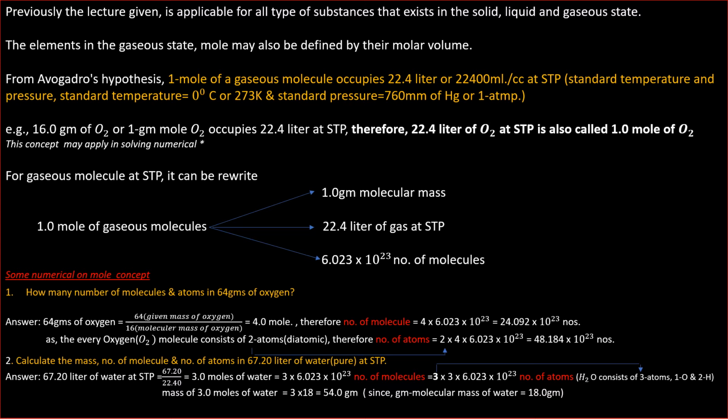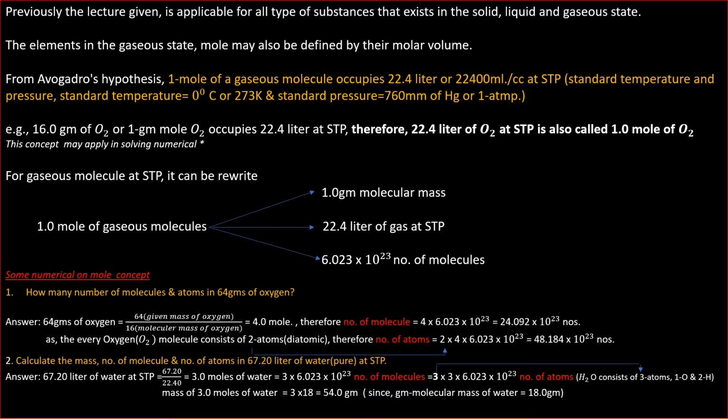Now some problems, some numericals on mole concept. How many number of molecules and atoms in 64 grams of oxygen? Answer: 64 grams of oxygen is equal to 64 by 16, where 16 is the molecular mass of oxygen and 64 is the given mass of oxygen, that is equal to 4 mole.